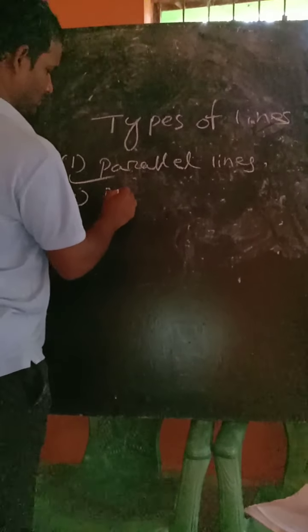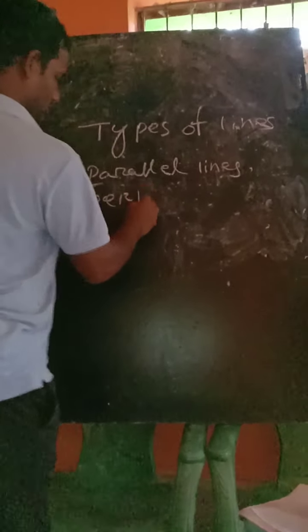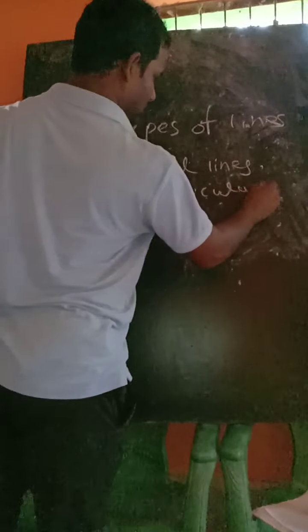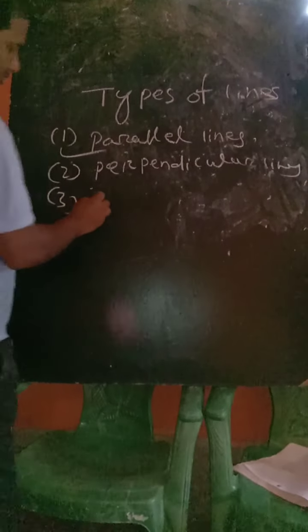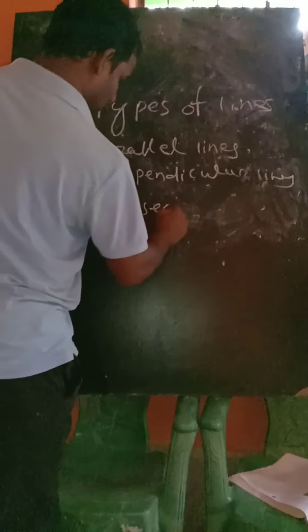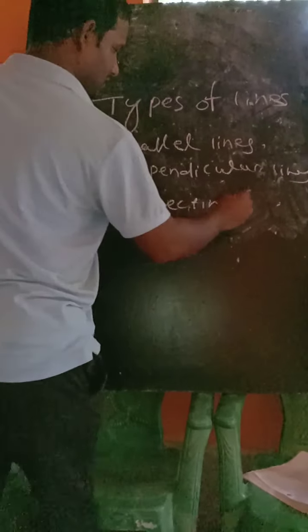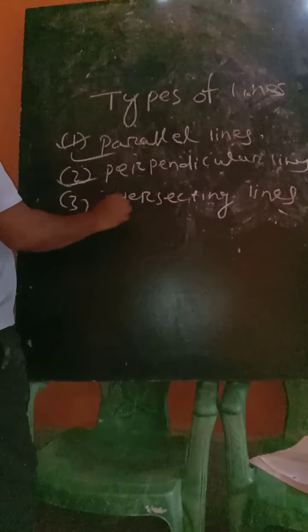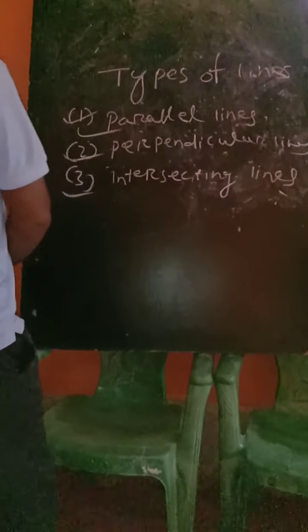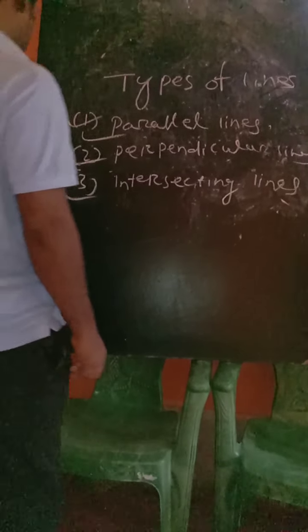Second one is perpendicular lines. Third one is intersecting lines. So these are the three types of lines we are going to discuss.